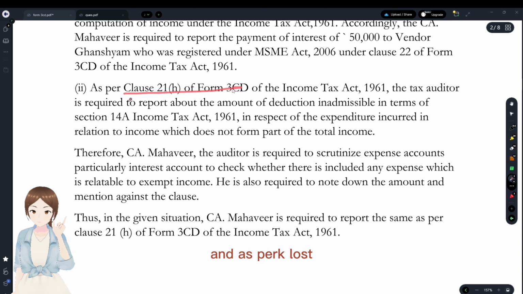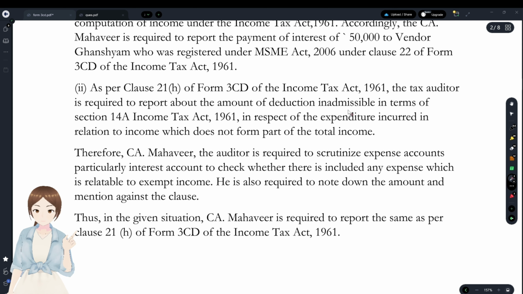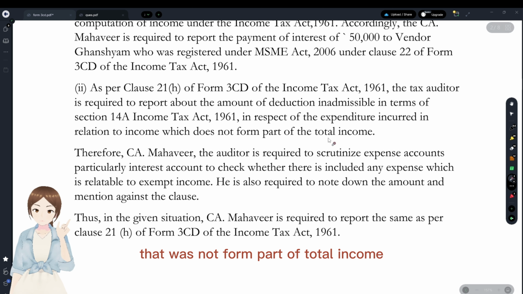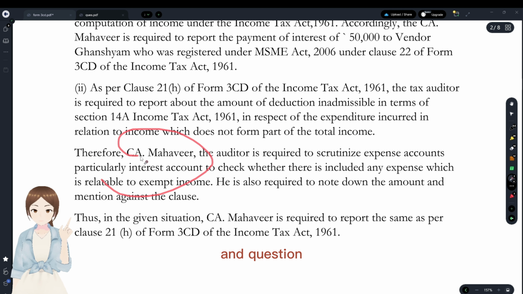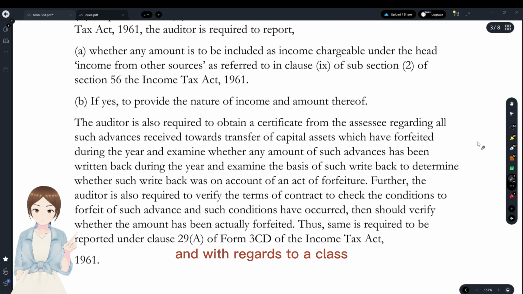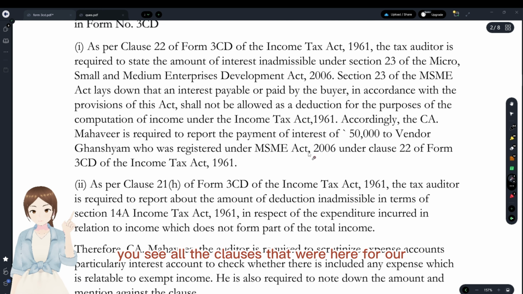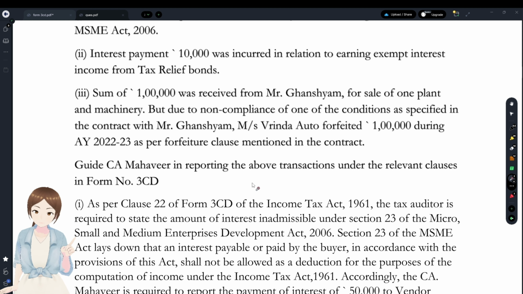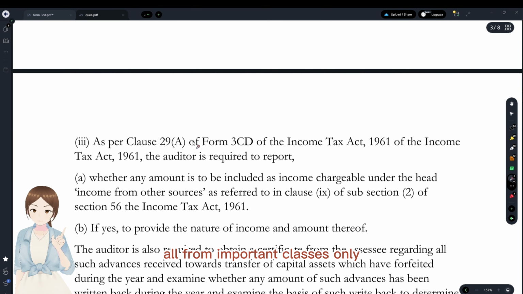And as per clause 21H of Form 3CD of the Income Tax Act, the tax auditor is required to report the amount inadmissible under 14A, that is, expenditure incurred on income that does not form part of total income. Again, identification, elaboration, question copy-paste, and then you write the conclusion. 4 points, that's it. And with regards to clause 29A of 3CD, all the clauses that were here were from our important clause list only, right? All of 22, 21, and here 29, all from important clauses only.